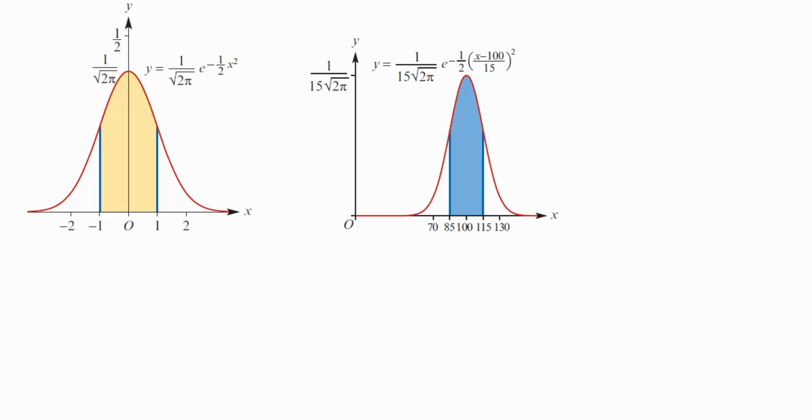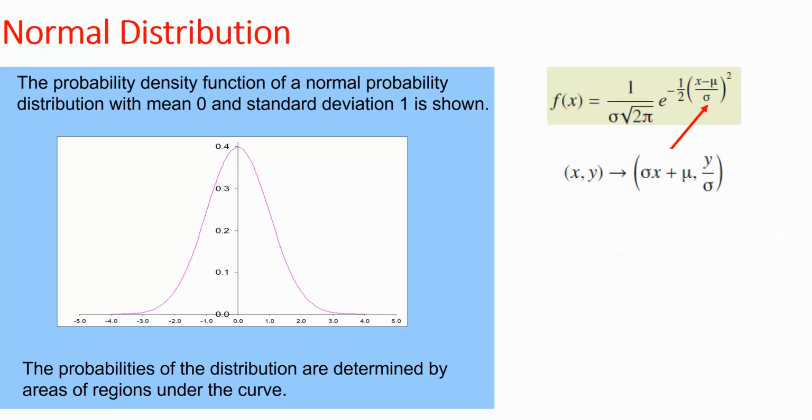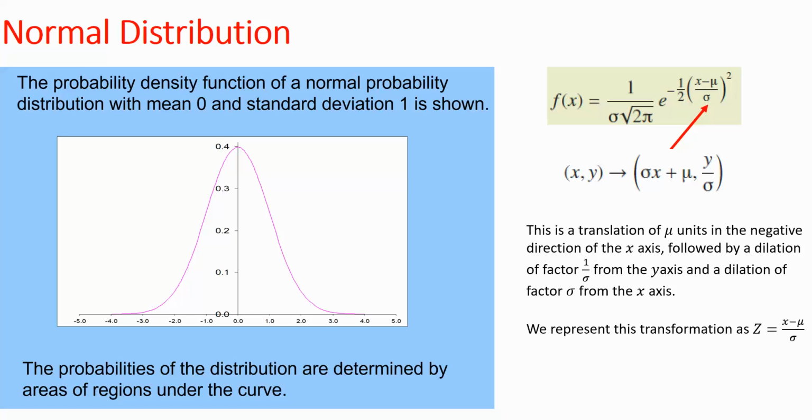Okay? So what we're trying to learn to do in this exercise is how to transform 85 back to the z value and 115 back to the z value. And that's what that previous slide was about. So what I gave you here says whatever your data was, minus whatever your mean was, divided by the standard deviation, which really is just the transformation. You're just working backwards. So if I move to the right by 3, then I'm going to subtract and move back to the left by 3. So if I'm across by 3, I subtract 3 to get back. Whatever the mean is, I subtract the mean, so I move it back.